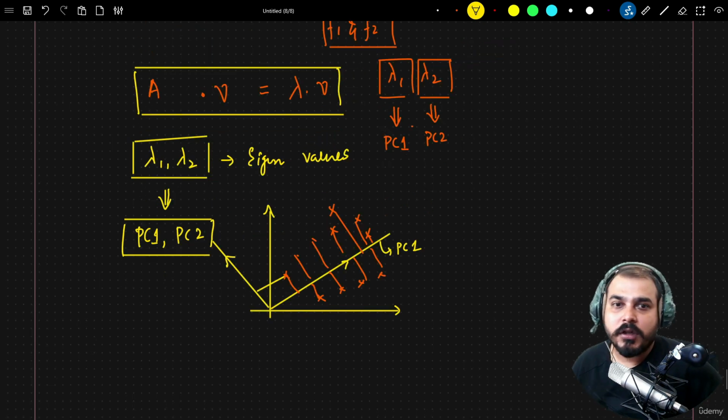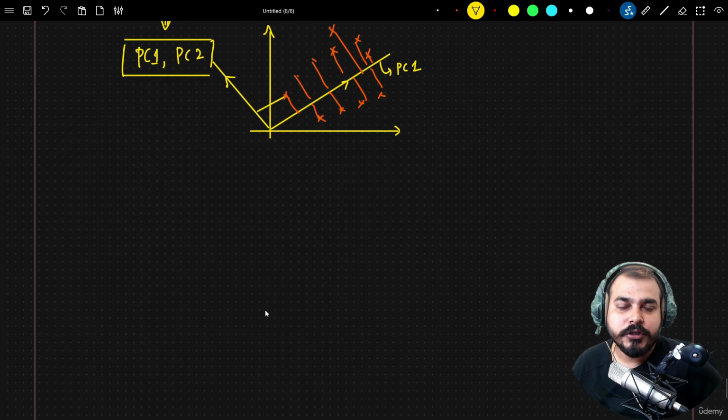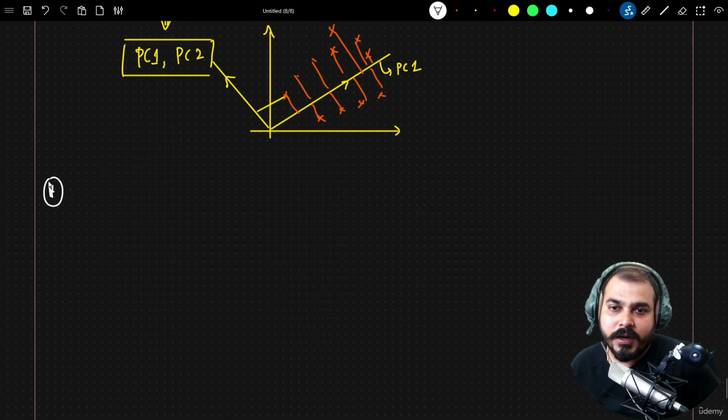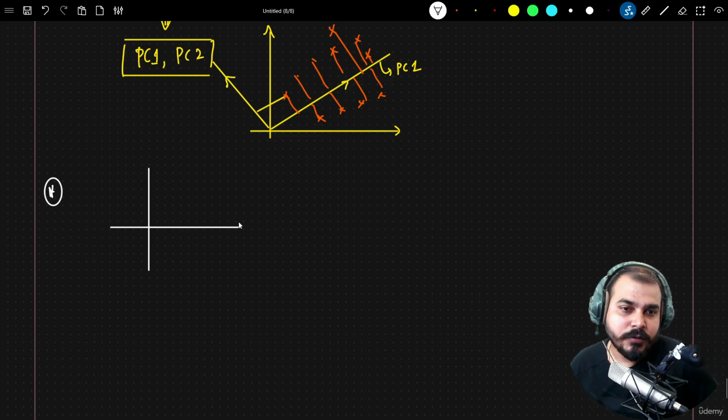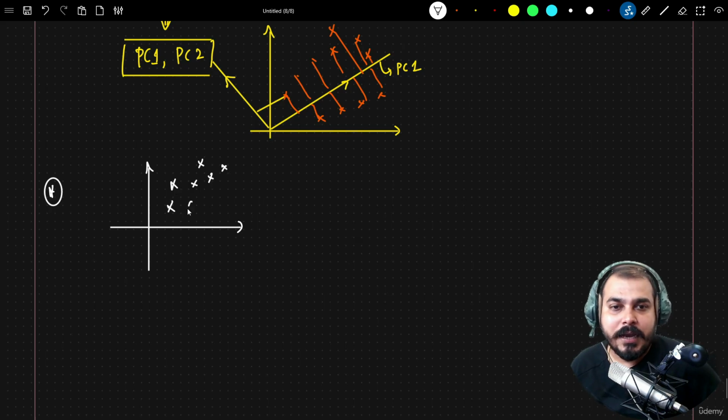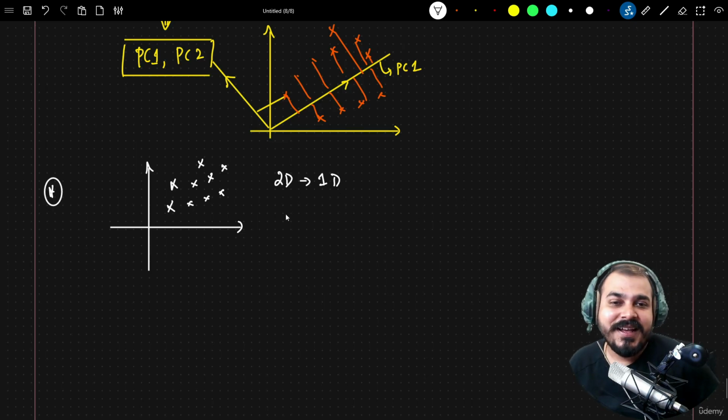So guys, just to revise all the steps, let's consider the first step. I'm going to write it down. Let's say I have my data points here, x and y, and I want to convert this from 2D to 1D. The first step is to standardize this data.